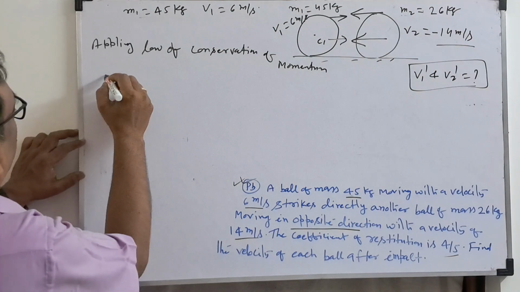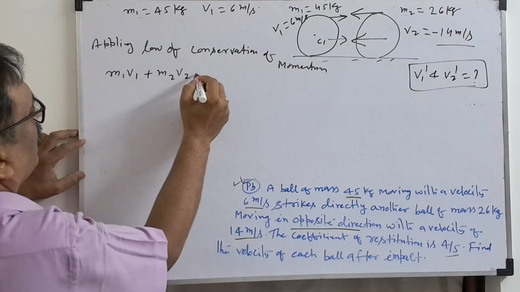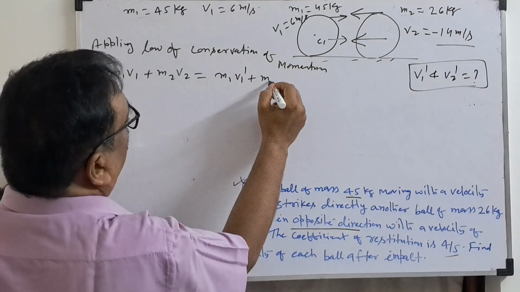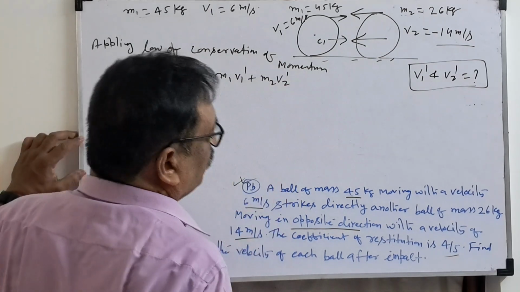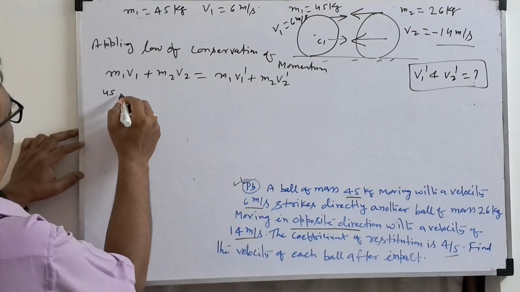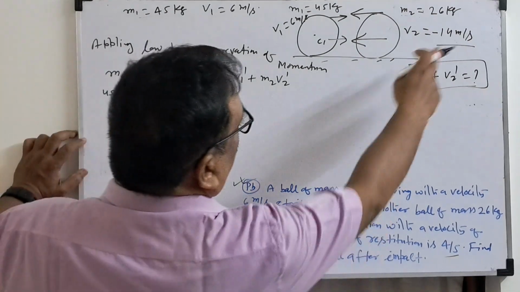So the formula will be there. Before impact M2 V2 equal to after impact M1 V1 dash plus M2 V2 dash. This is the formula. Now we'll substitute the values. M1 is equal to 45. V1 will be 6. Minus will come because V2 is negative.